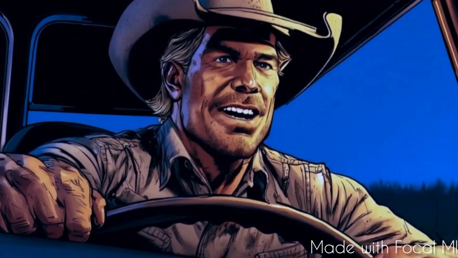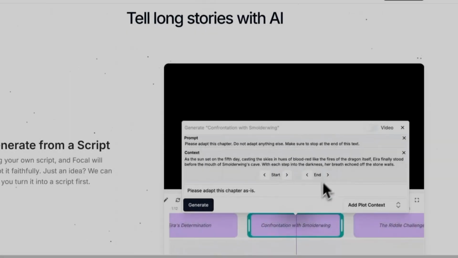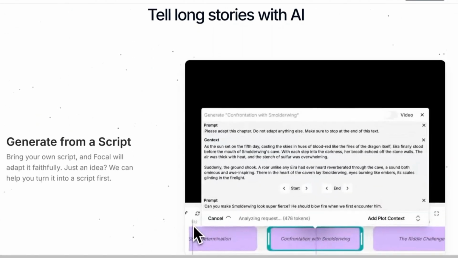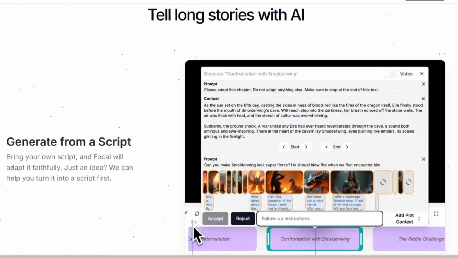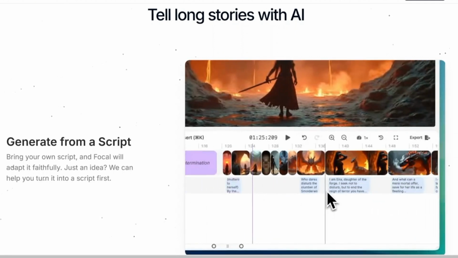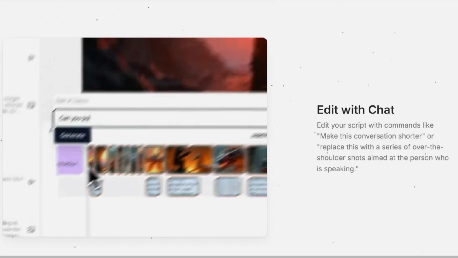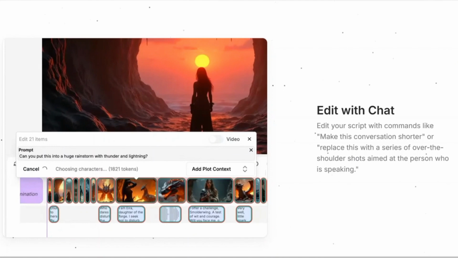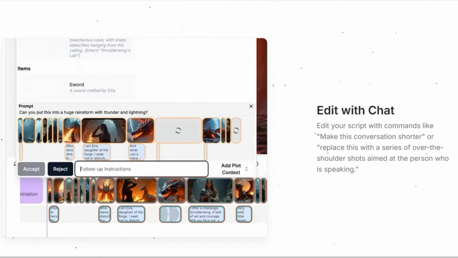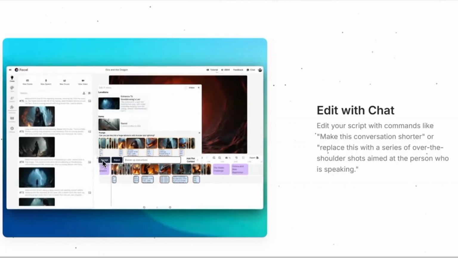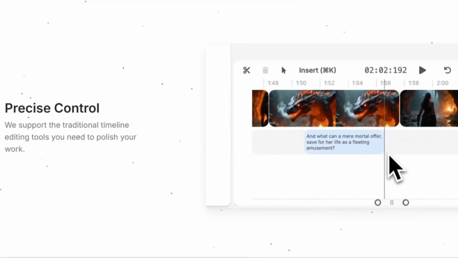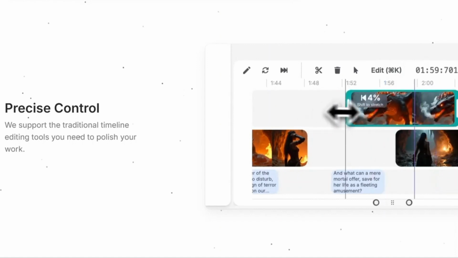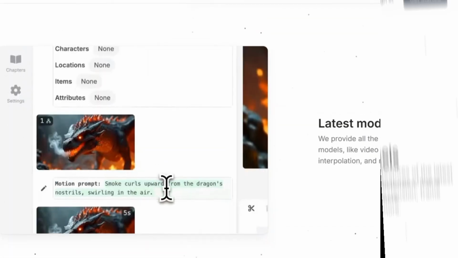In simple terms, it's an online AI tool that lets you create entire video scenes just by typing descriptions. Think of it like ChatGPT but for movies. You describe a scene, and Focal generates it complete with AI voices, characters, and cinematic shots. Think of Focal ML as your all-in-one filmmaking assistant. It helps you with everything from writing scripts to generating video clips, adding music, and even lip-syncing dialogue. The goal? To democratize filmmaking and make it accessible to anyone with a creative vision.